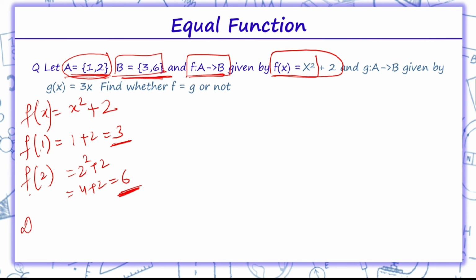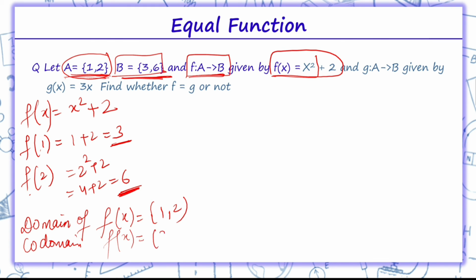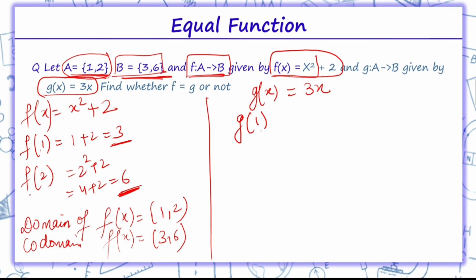So domain of f(x) is 1, 2. Codomain of f(x) is 3, 6. Now coming on to g(x). g(x) is given by 3x. First of all we'll write x is equal to 1, because the first element of set A is 1. So g(1) will be 3. Then g(2) will be 3 into 2, which is 6.